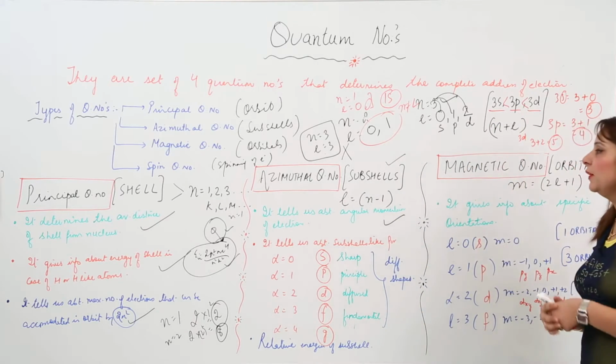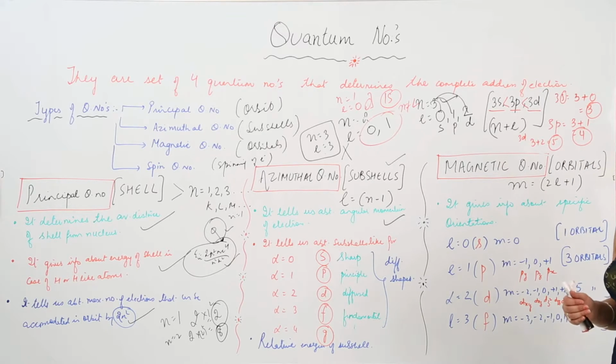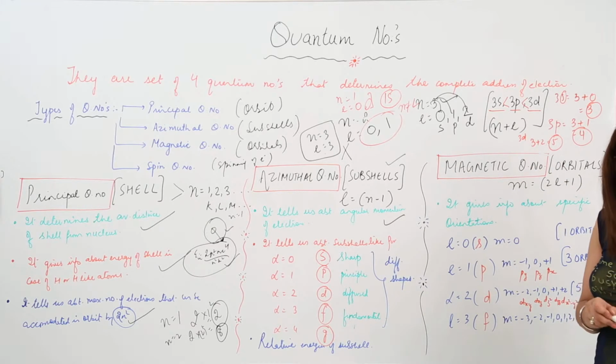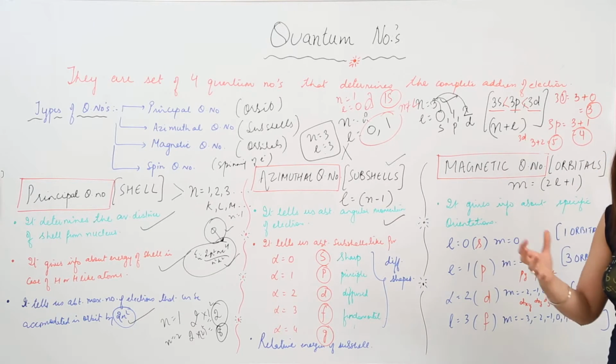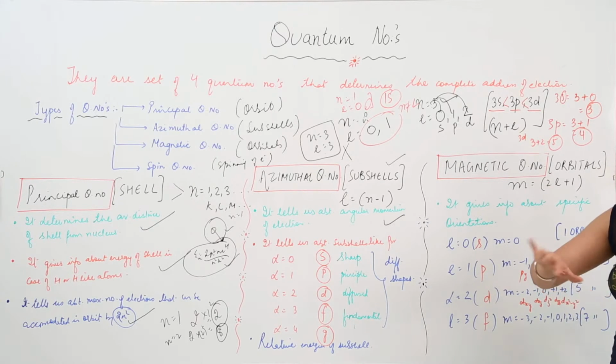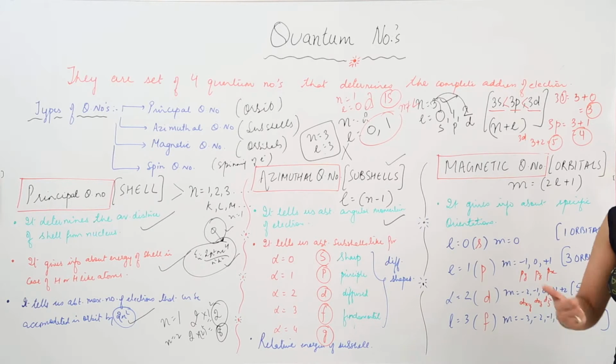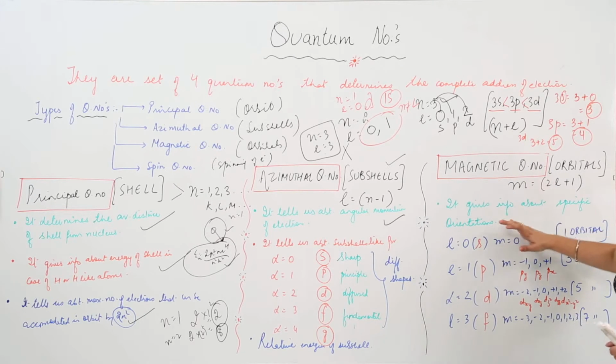The third quantum number we have is the magnetic quantum number. The idea for it came from when we expose spectral lines to a magnetic or electric field, the Zeeman or the Stark effect, and the lines got split further into many fine lines. That suggests that the electrons get oriented in different directions when we apply a magnetic or electric field. So it gives information about the specific orientation, and depending upon the orientation, it suggests the existence of orbitals.